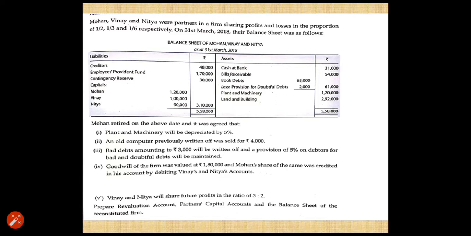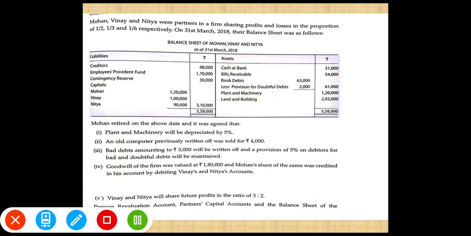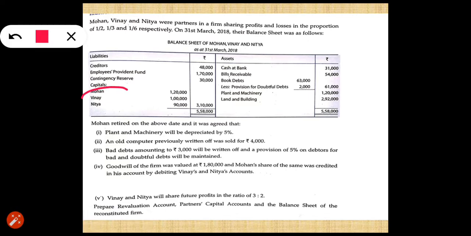So you have to do two workings, one related to calculation of the gaining ratio and the second related to calculation of goodwill. Now let us come to the third part. First, see the balance sheet of the firm, and with the help of the balance sheet, first transfer the capitals of the partners to their capital accounts.